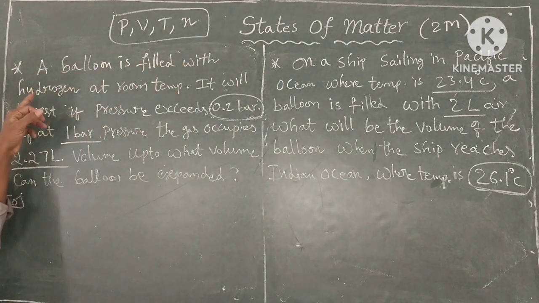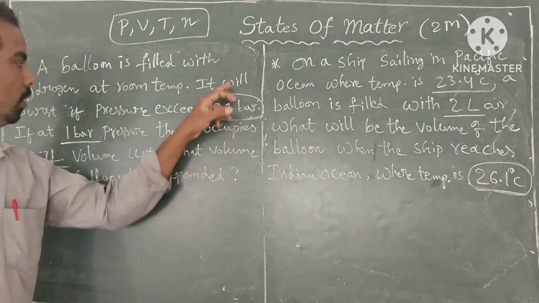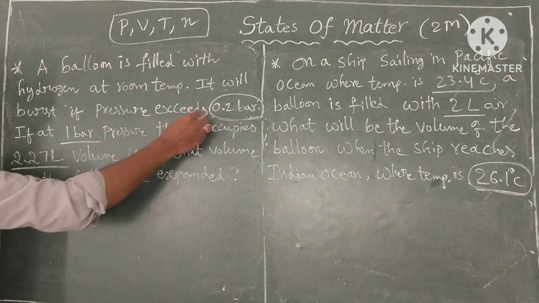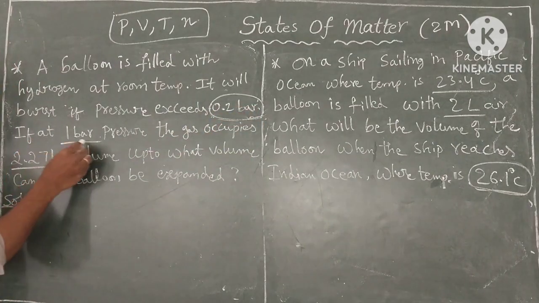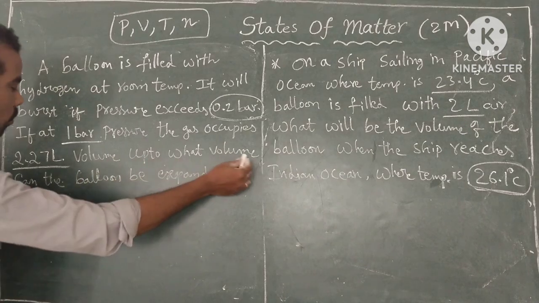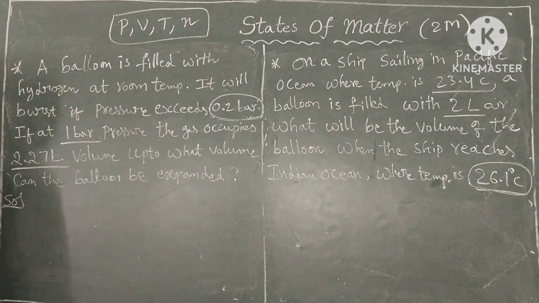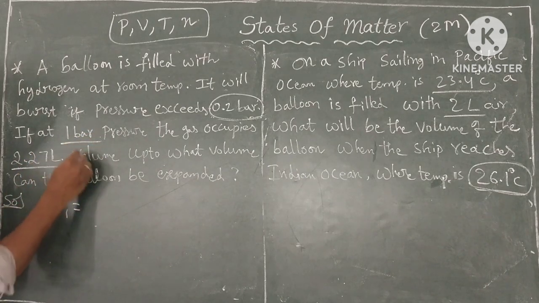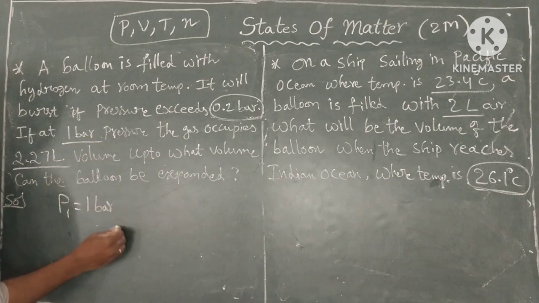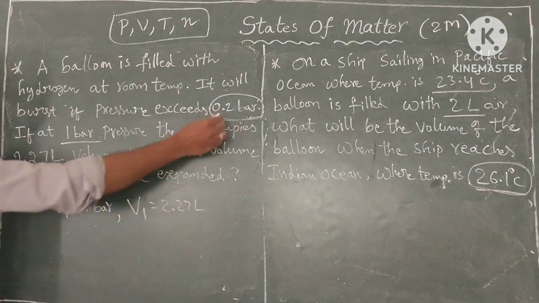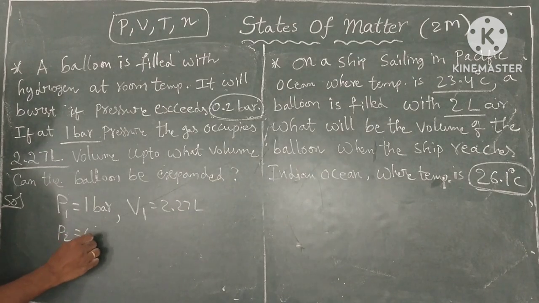A balloon is filled with hydrogen at room temperature. It will burst if pressure exceeds 0.2 bar. If at 1 bar pressure the gas occupies 2.27 liters volume, up to what volume can the balloon be expanded? So first, P1 is equal to 1 bar. Next, V1 is equal to 2.27 liters. Next, P2 is equal to 0.2 bar.